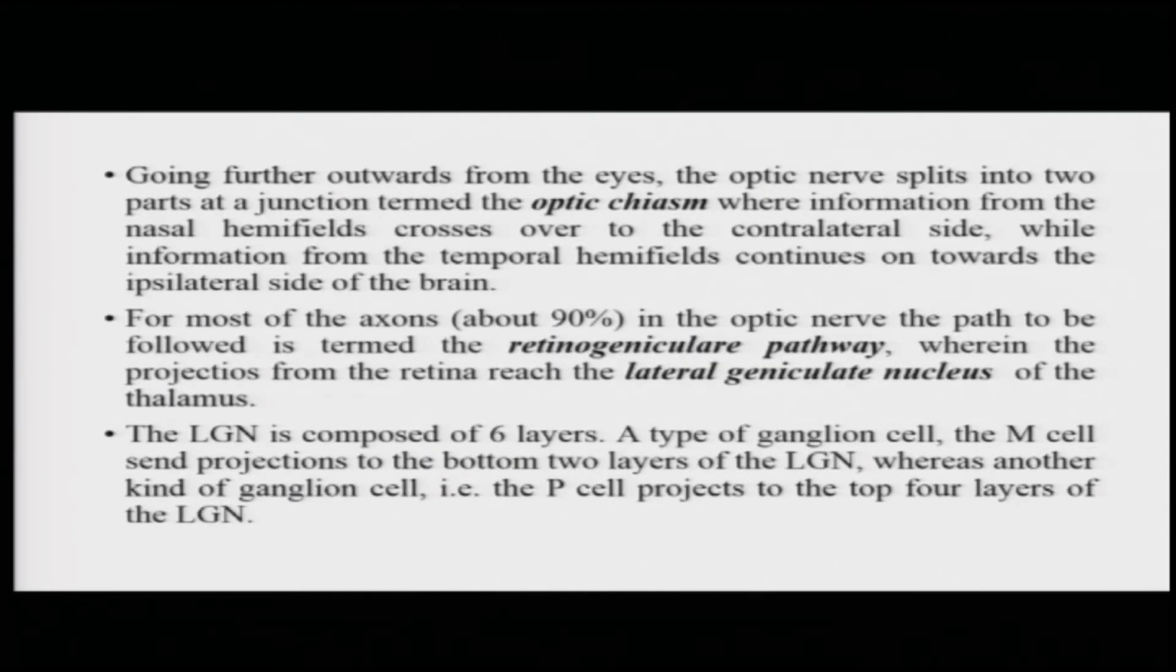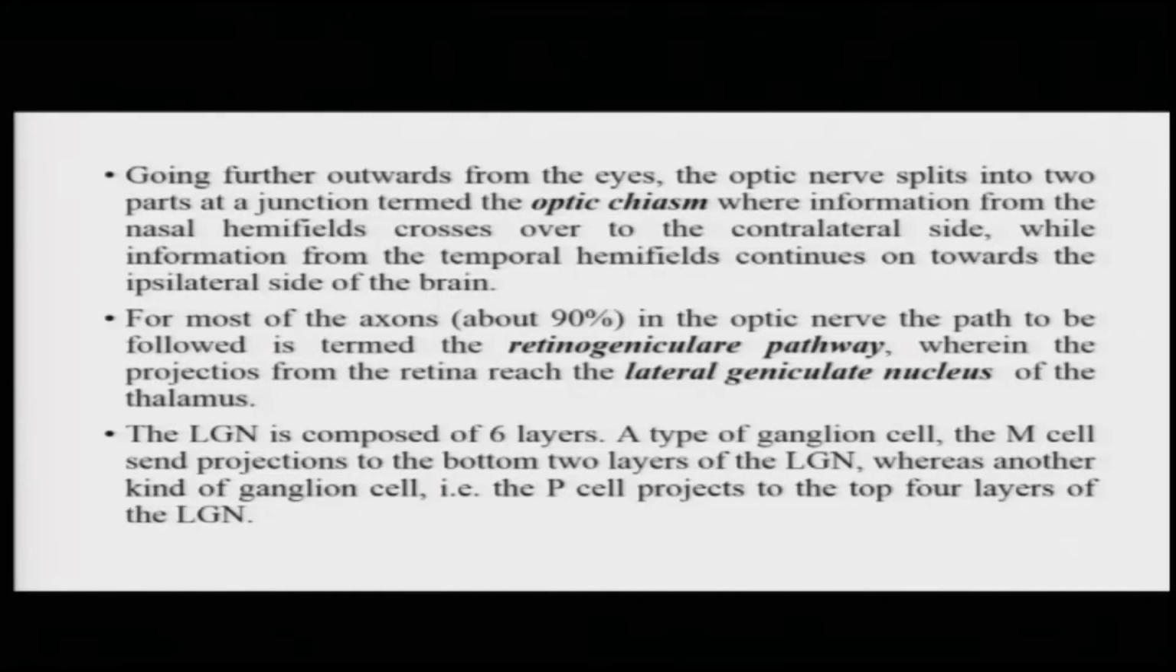Now, going further outwards from the eyes through the optic nerve, you will find that it splits into two parts at a junction called the optic chiasm. The optic chiasm is the junction where information from the two nasal hemifields crosses over to the other side. So, information from the left nasal hemifield crosses over to the right hemisphere, whereas information from the right nasal hemifield crosses over to the left hemisphere. The information from the temporal hemifields continues on to the same hemisphere, which is the ipsilateral hemisphere, or the ipsilateral side of the brain.